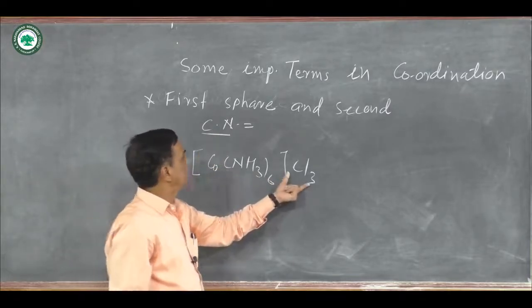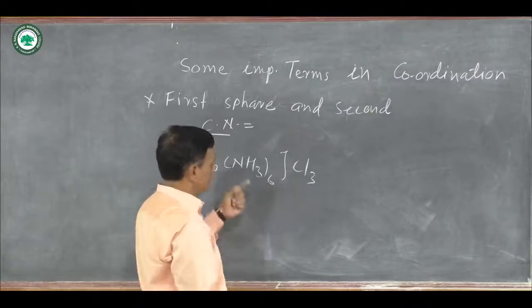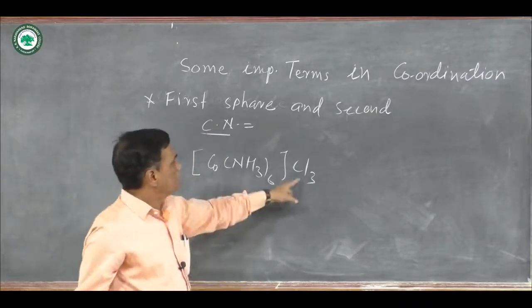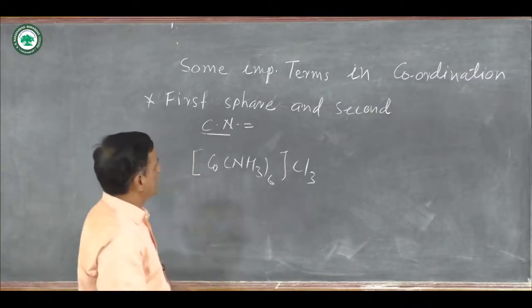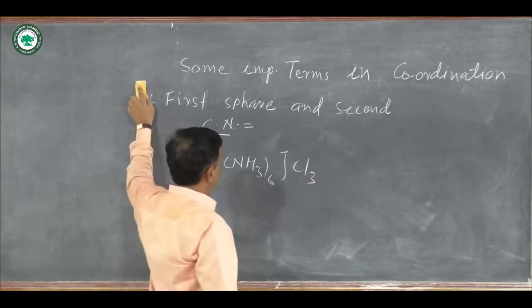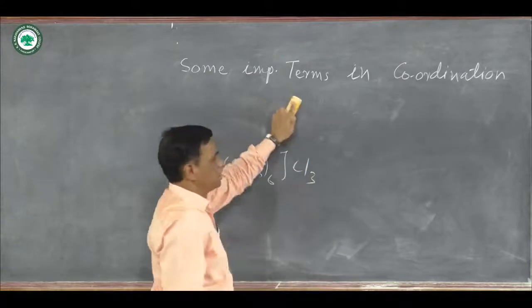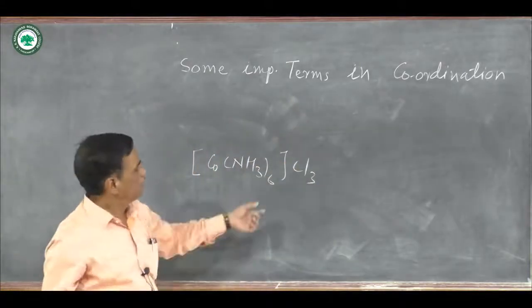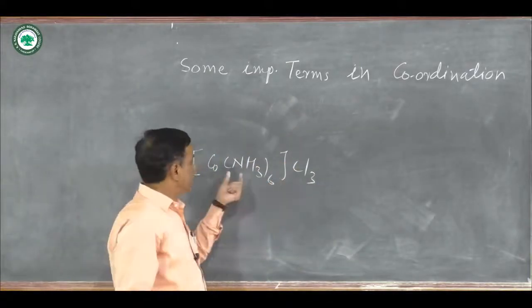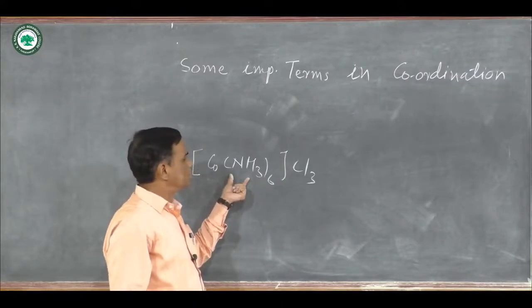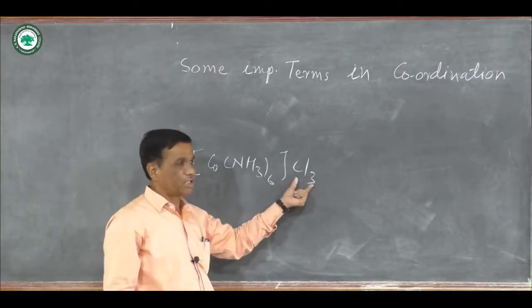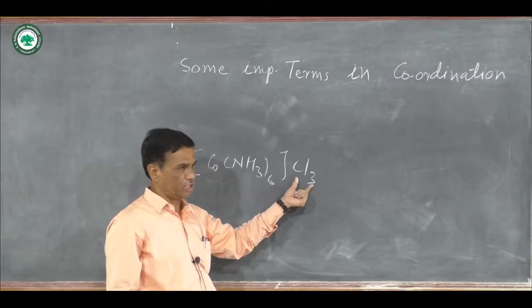In second pair, here 3 chloride ligands are there, and they are not directly attached to the central metal atom, and they are represented outside the square bracket. They are known as second pair. Here first pair indicates the coordination number, and second pair is not equal to the coordination number.